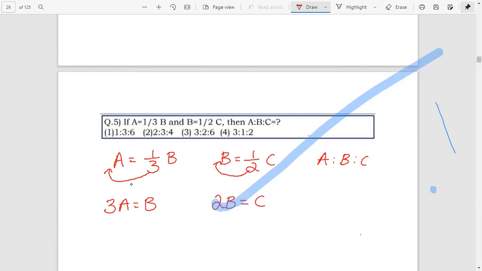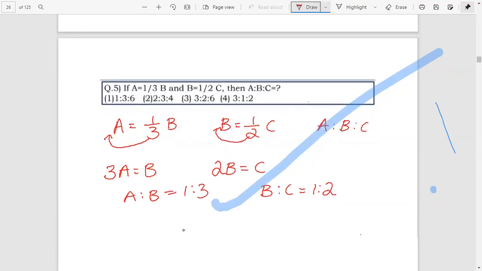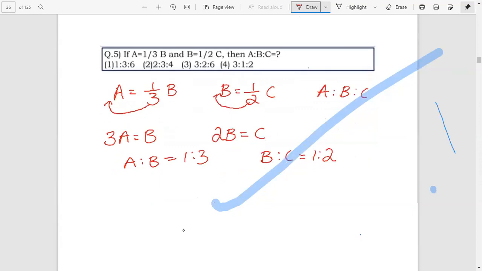Therefore, we can write a is to b, the ratio is 1 is to 3. Here 2b is to c, therefore the ratio b is to c equals 1 is to 2. Okay, we have to find a, b and c.